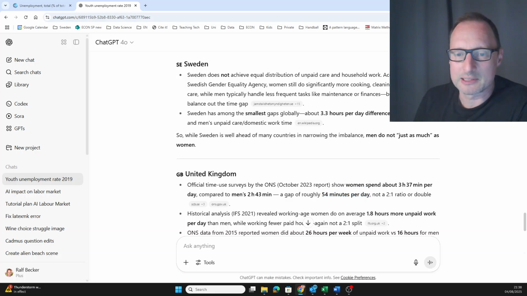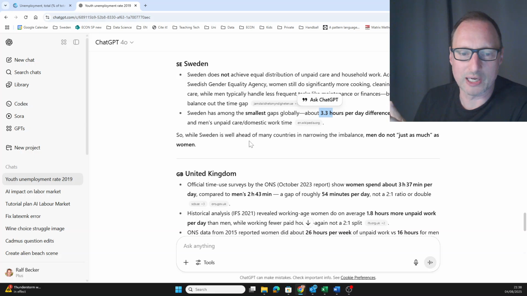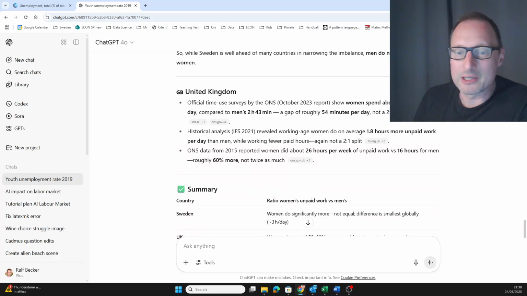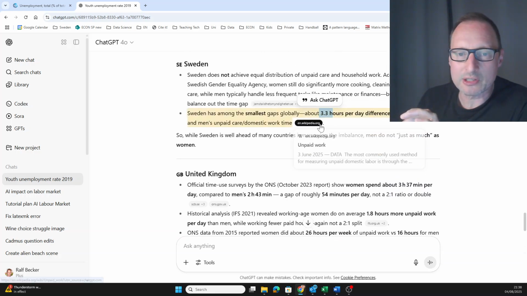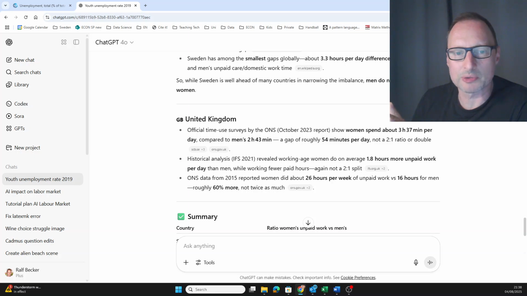This is most likely correct: the difference is 54 minutes, and the gap is not more than 3 hours in Sweden. But you can see this is already very murky here. But one interesting bit of information I want to point out: here it says official time use surveys.